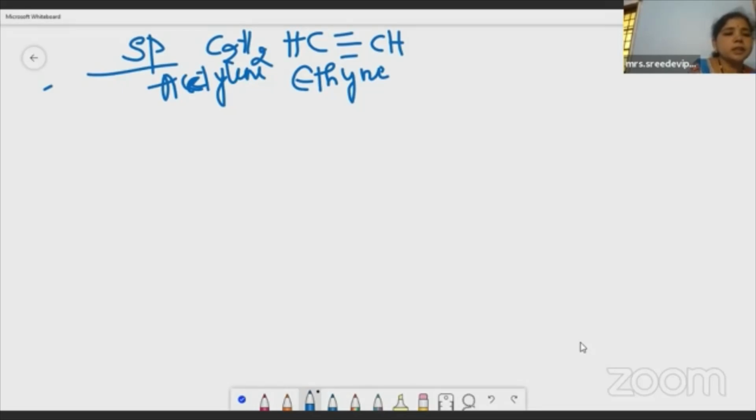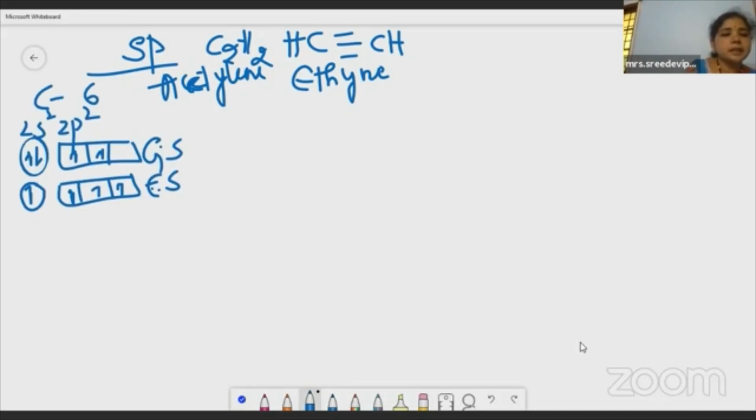Ethyne. So, once again, atomic number 6. Valency shell configuration 2s2, 2p2, s orbital with 2 electrons and p orbital with 2 electrons. This is the ground state. In the excited state, 1 electron will enter into the p orbital. Now there are 4 unpaired electrons. And then what is the hybridization? It is sp hybridization. How many will be formed? 2, because 2 have combined, so 2 sp hybrid orbitals are formed.